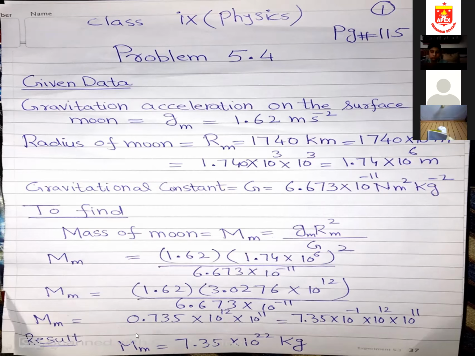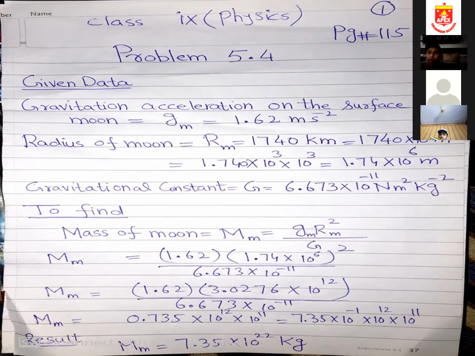Okay, 10 raised to the power minus 1 is due to shifting the point, and I'm moving from left to right. So 7.35 times 10 to the power minus 1, multiplied by 10 to the power 12 and 10 to the power 11. Again, the bases are same, the power will be added.